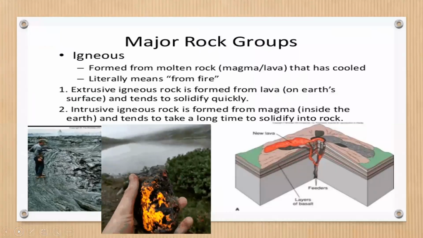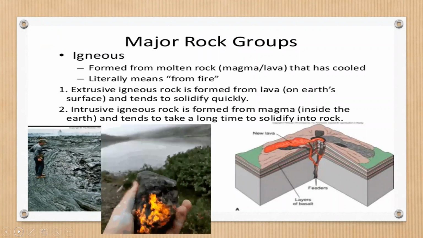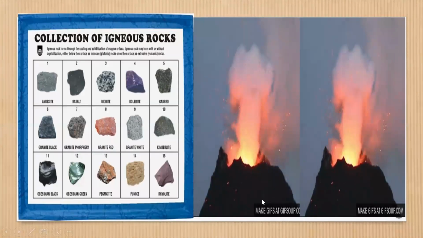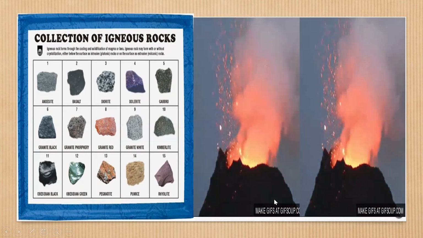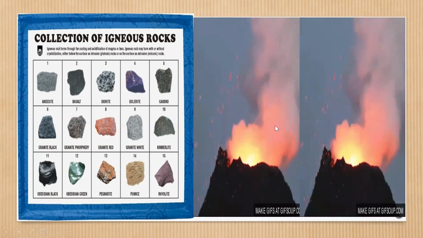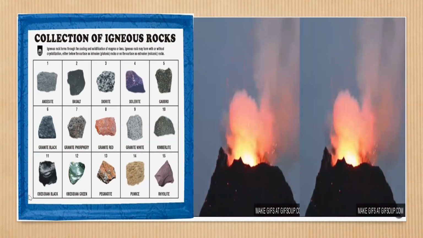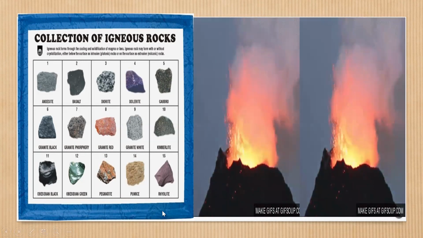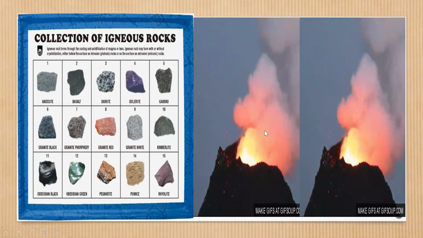Now, how will igneous rock be formed? The word igneous is derived from the Latin word ignis, which means fire. They are formed by the cooling and hardening of magma, a hot liquid material which comes from deep inside the earth's crust.